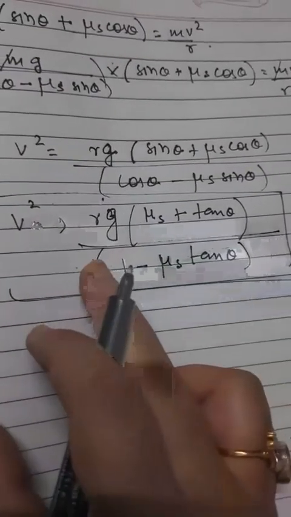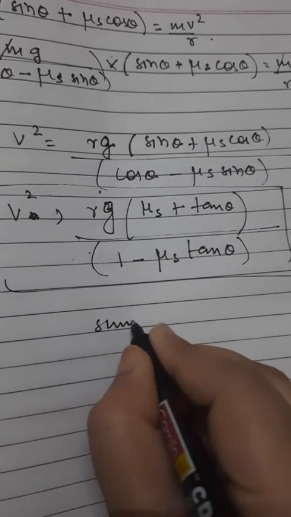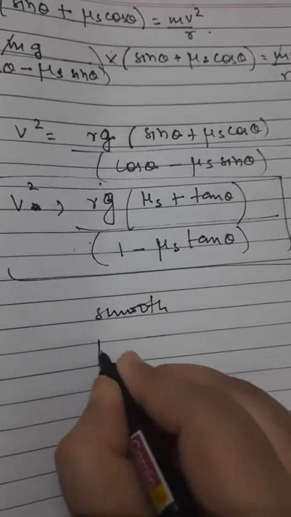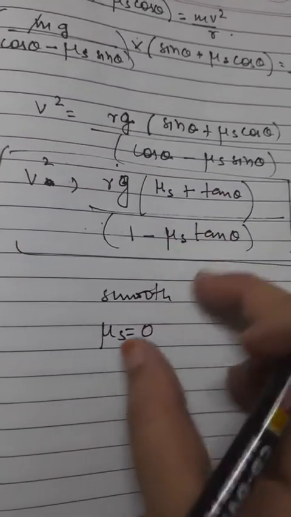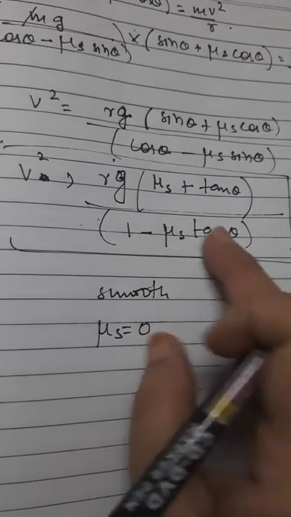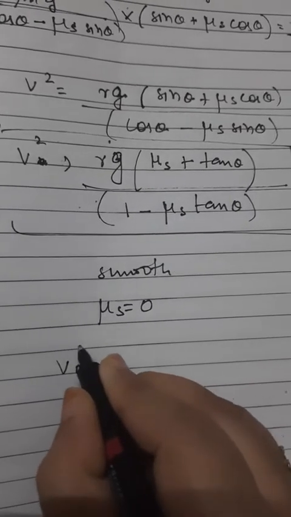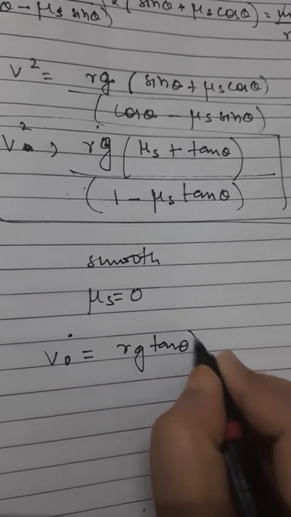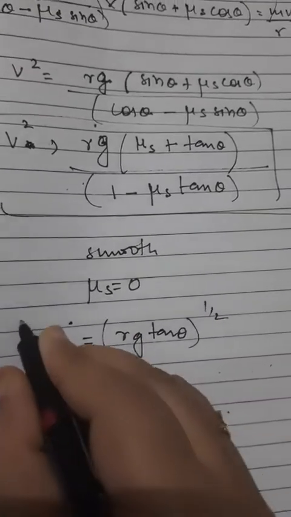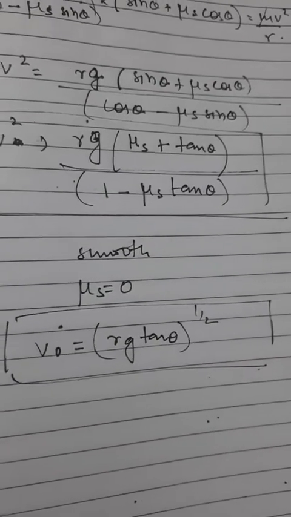If I compare the previous equation which we got with this equation, if the road is smooth, meaning the road is frictionless, then in that case our mu s will become 0. If I put this into the formula for the smooth road, the v square value I will get is equal to rg, and the leftover quantity is tan theta, all under root half. So this is the previous formula which we got when we were talking about the very smooth road.